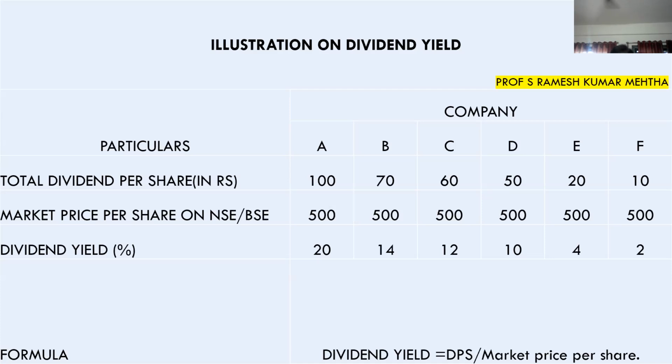The best company is A company because the returns in the form of dividend yield is 20% in case of A, and the last company is the F company, which is giving me a mere 2% dividend yield. Okay, so again I will add some more masala to this.